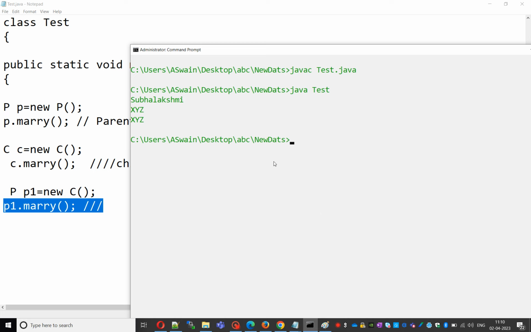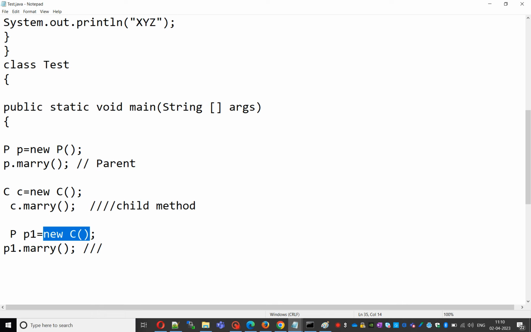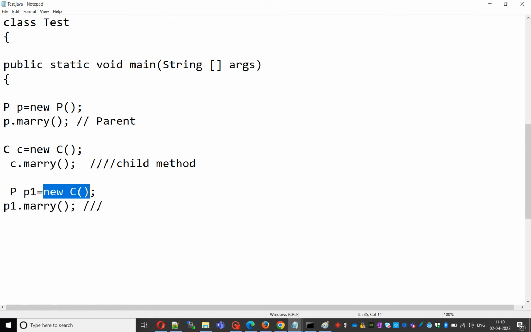What is the output? First p.marry prints Subhalakshmi, c.marry prints XYZ, p1.marry prints XYZ, because method resolution here is taken care of by the JVM at runtime. The JVM will check the runtime object, which is a C type of object. Then it will check whether the marry method is in class C or not. Yes, it is there, so it will call and execute it. That is called overriding.